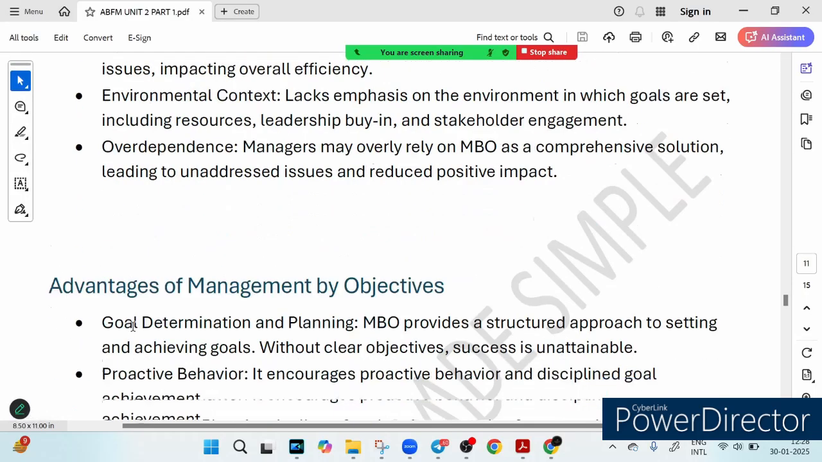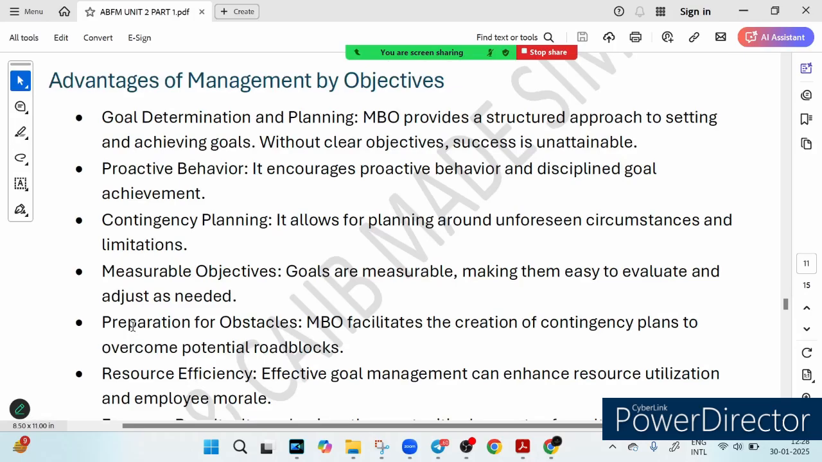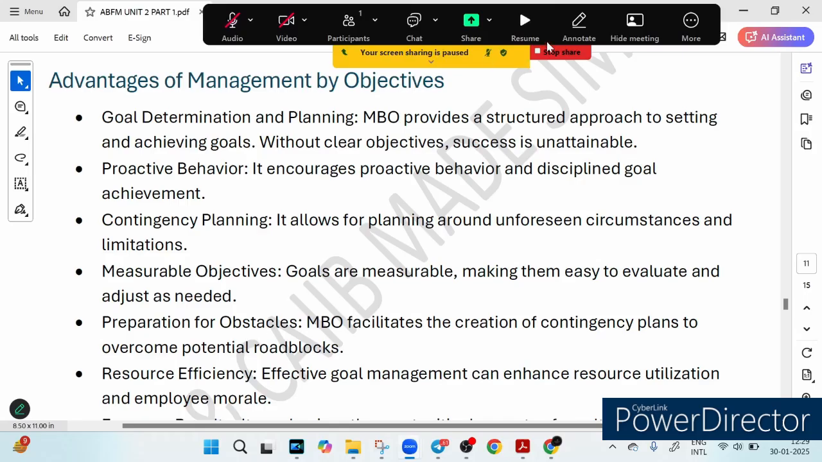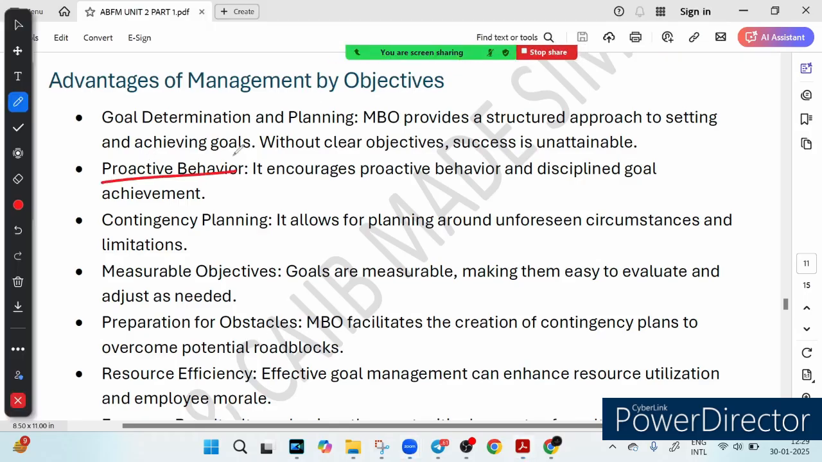Now let's talk about the advantages also. So the first advantage you can see is clear goal setting and planning. Without goals, success is just wishful thinking. MBO provides a structured approach to planning and achieving those goals. The second thing is proactive behavior. We know it very well. What is the meaning of proactive, right? Instead of waiting for problems to pop up, MBO pushes the organization to think ahead and stay disciplined.